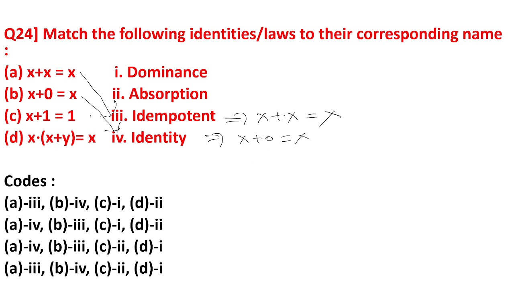Then C is x plus 1 equal to 1. So the answer for this is option 1, that is dominance. So x plus 1 equal to 1. And x into (x plus y) equal to x. The answer for this is the absorption law. So the correct answer is option A.